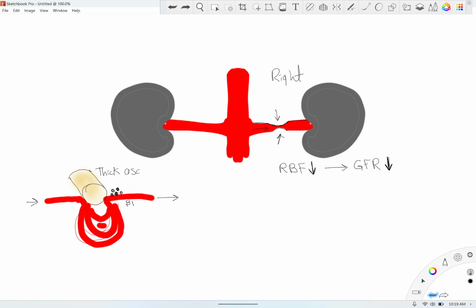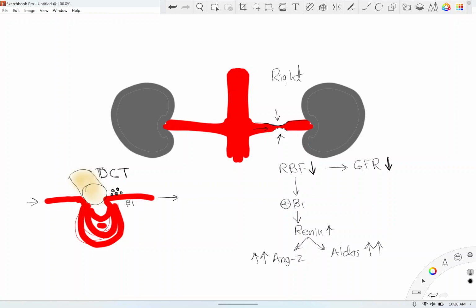So renin will increase. When renin increases, obviously we know the end result is you will have an increase in angiotensin 2 and an increase in aldosterone. All of this started because of decreased renal blood flow. If there's less blood flow in that specific kidney, in this case the right kidney, the beta 1 receptor will sense that there is less blood coming to the kidney, therefore less pressure, so it's going to get activated. So beta 1 stimulation leads to an increase in renin. Renin will increase angiotensin 2 and then further it will increase aldosterone.